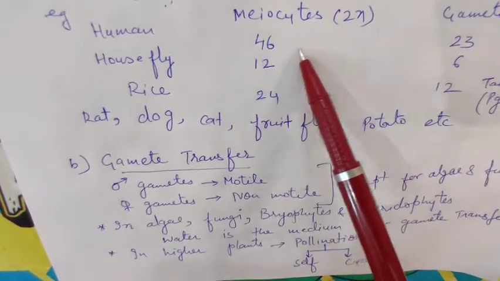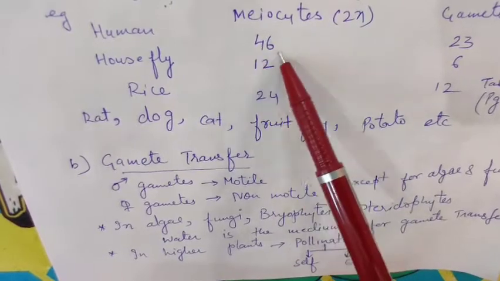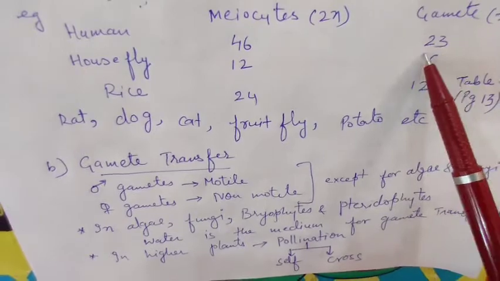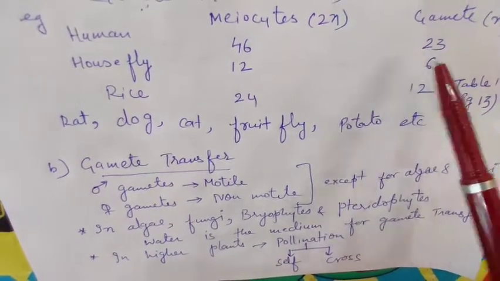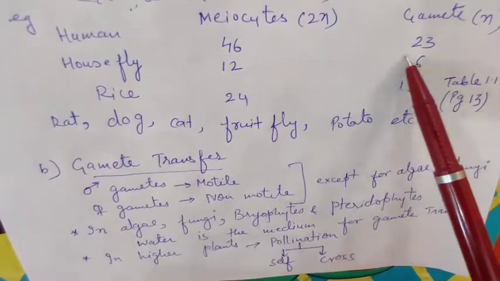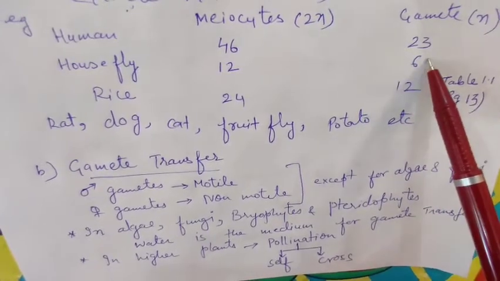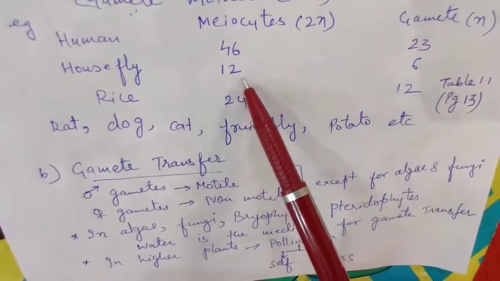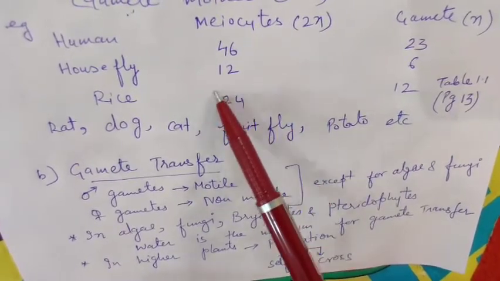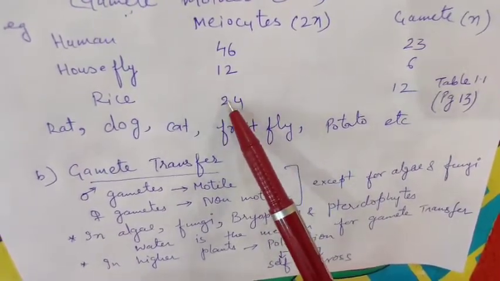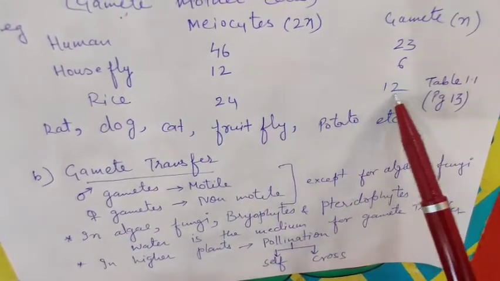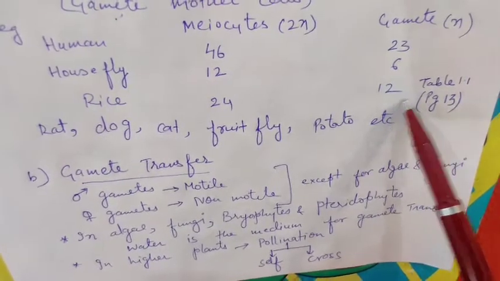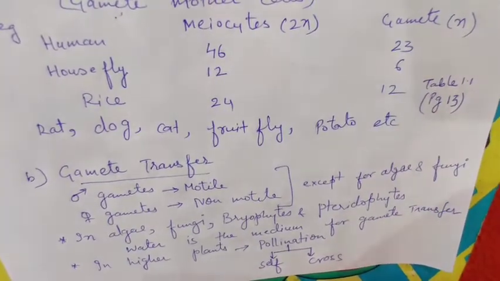For example, in human beings, the meiocyte chromosome number is 46, so the gametes will have a chromosome number of 23. Suppose in housefly, when the gamete has 6 chromosomes, then it becomes 12 in the meiocyte. Likewise, if rice has 24 chromosomes in the meiocyte, it will have only 12 chromosomes in gametes. So please go through that table. It is very, very important.